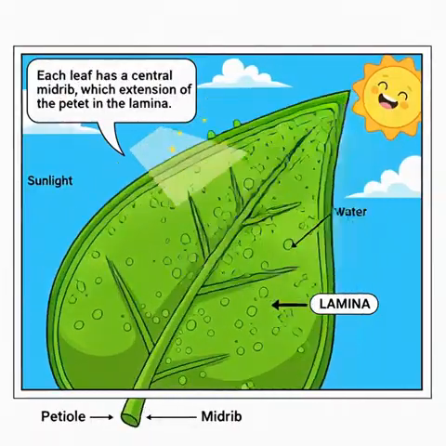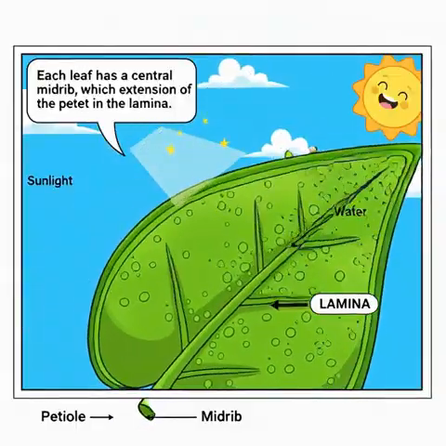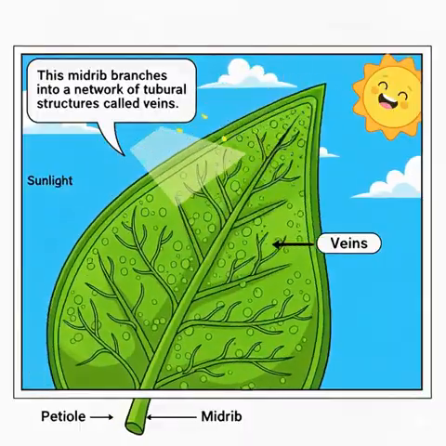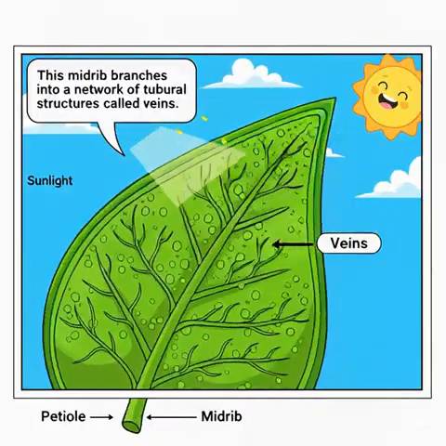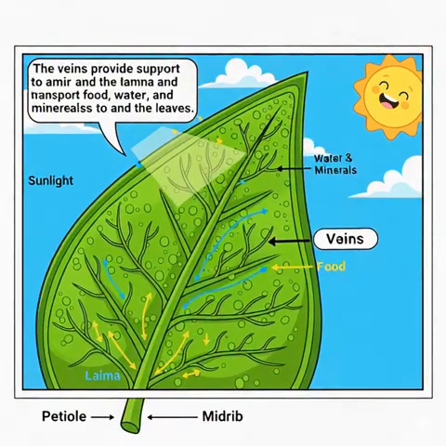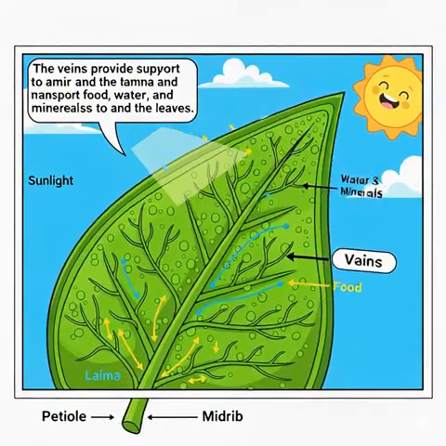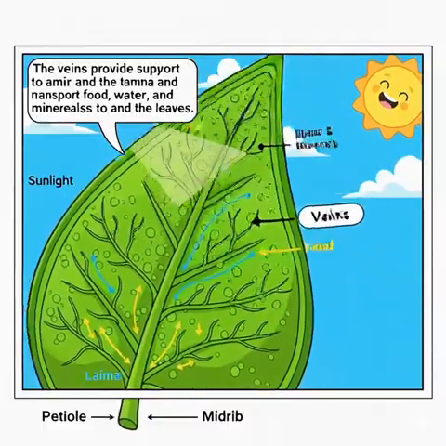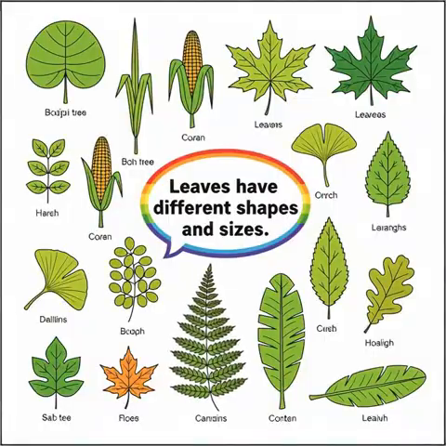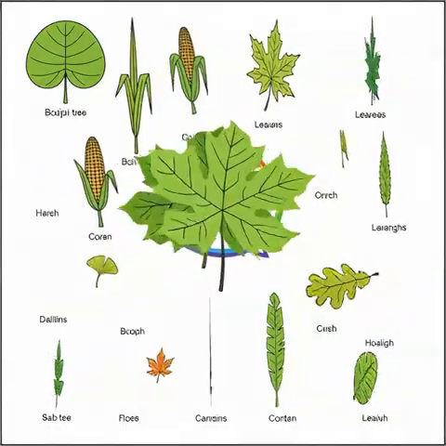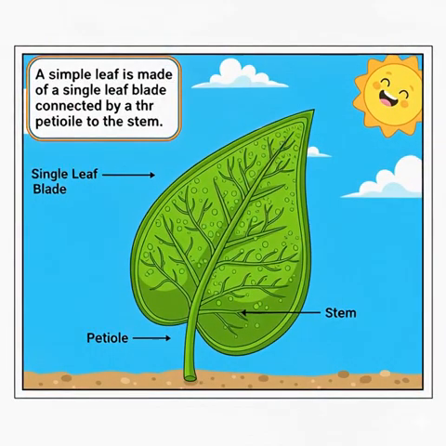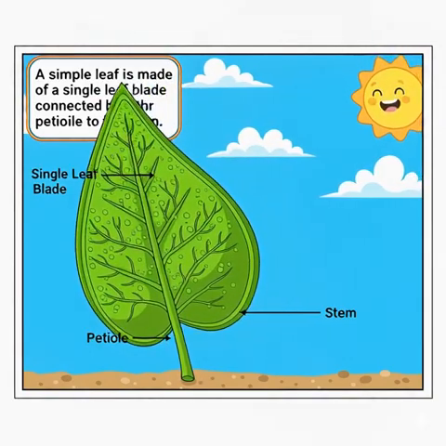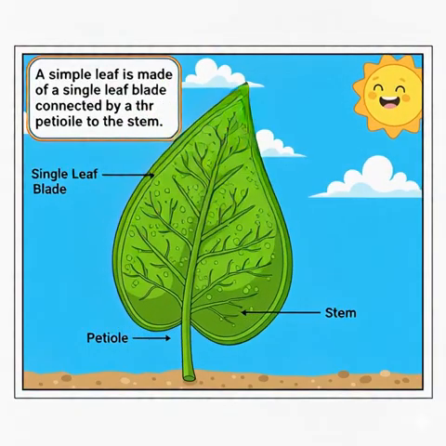Each leaf has a central midrib, which is an extension of the petiole in the lamina. This midrib branches into a network of tubular structures called veins. The veins provide support to the lamina and transport food, water, and minerals to and from the leaves. Leaves have different shapes and sizes. A simple leaf is made of a single leaf blade connected by a petiole to the stem, that is, a mango leaf or a maple leaf.